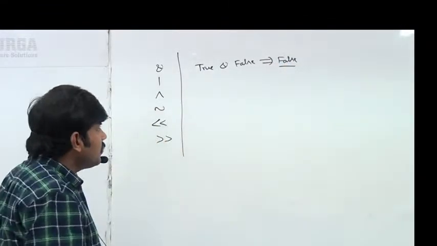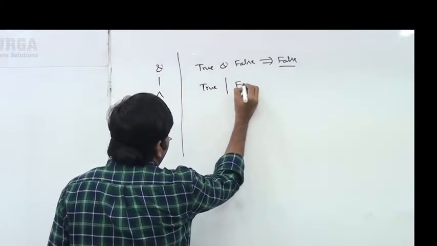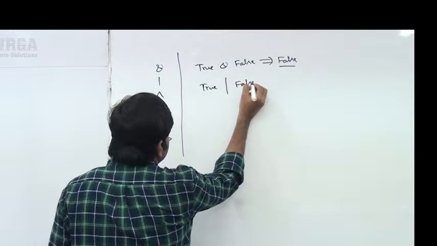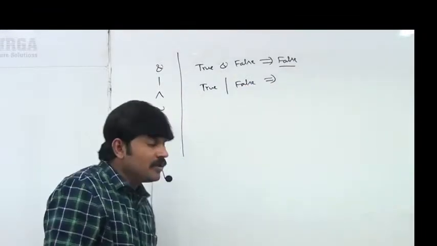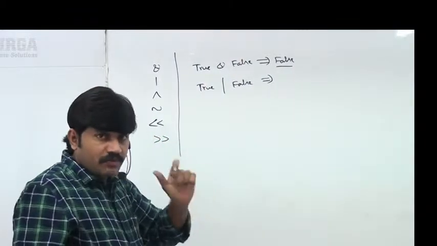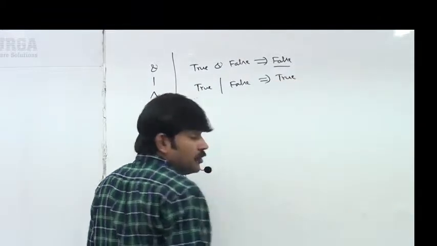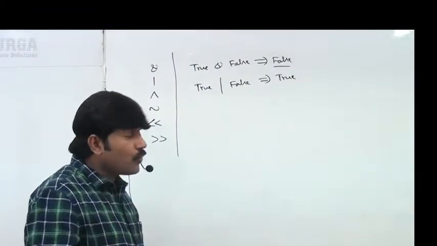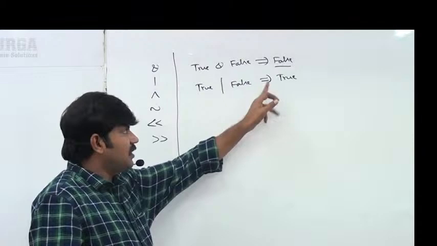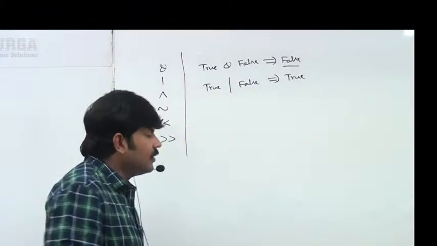Similarly, sir, for true or false, the same logical operator OR. If at least one argument is true, the result is true, sir. So if at least one argument is true, the result is true. So for the bitwise operator, if we are trying to apply it for boolean, what is the behavior?